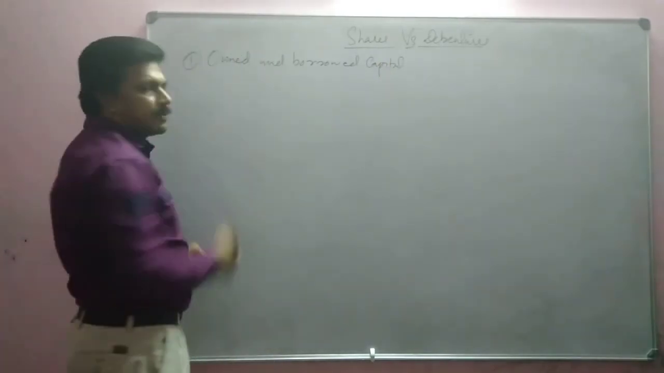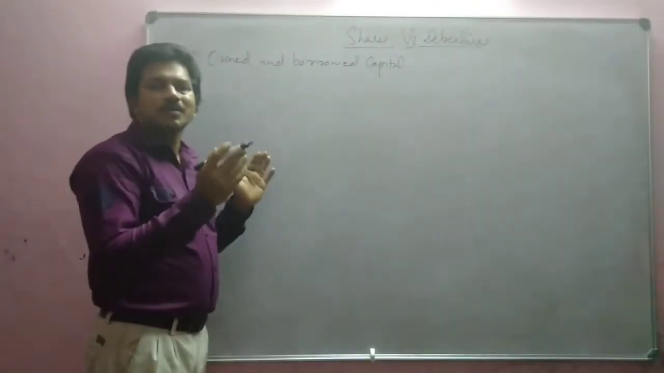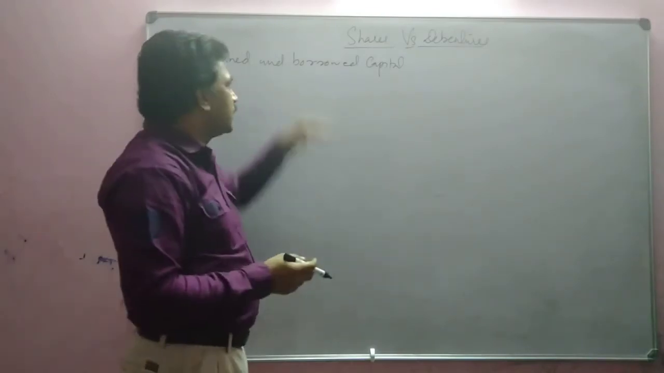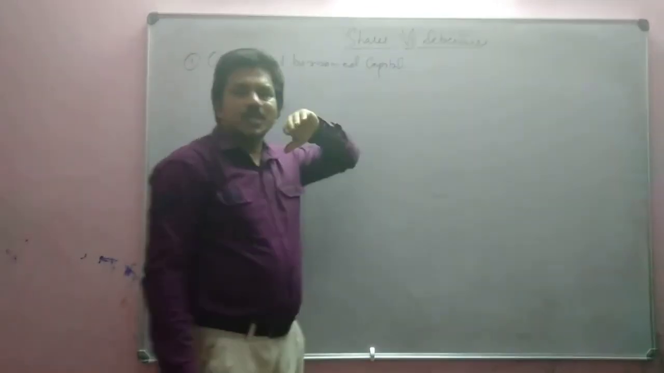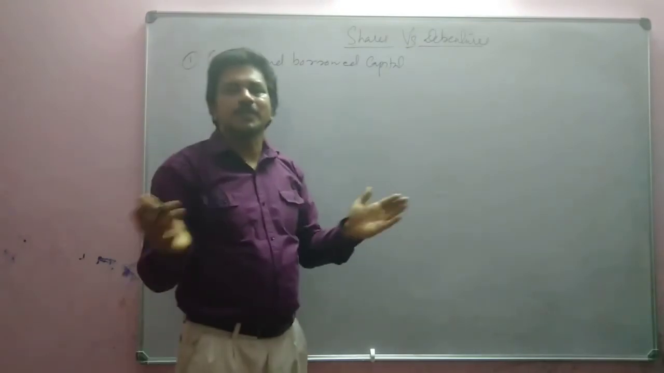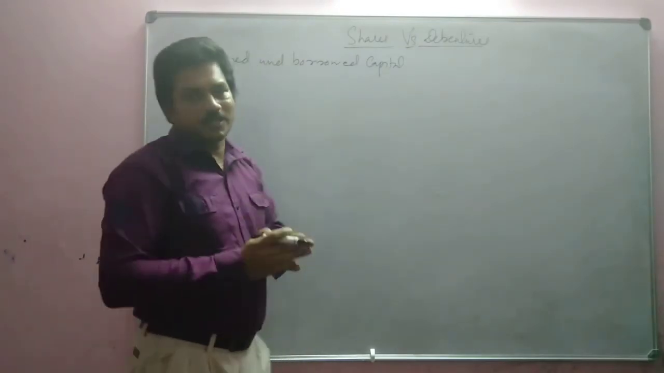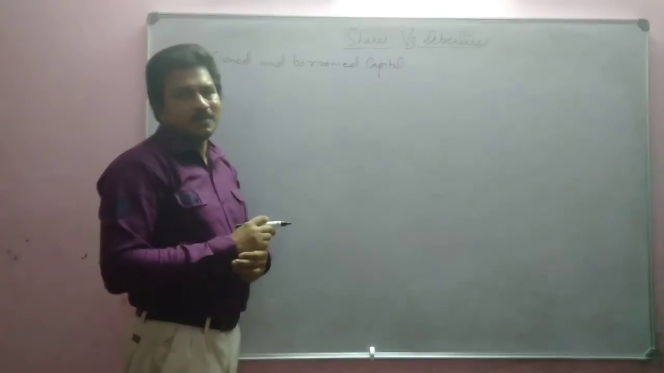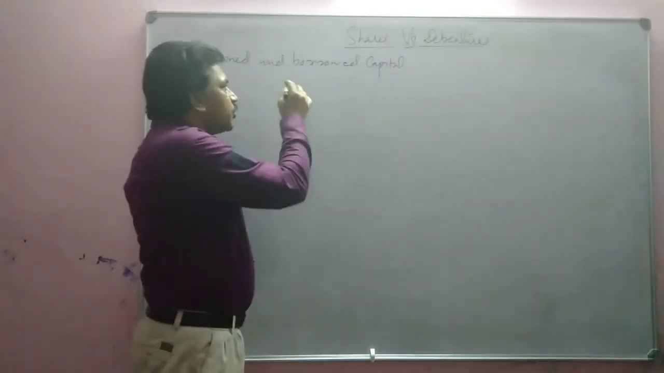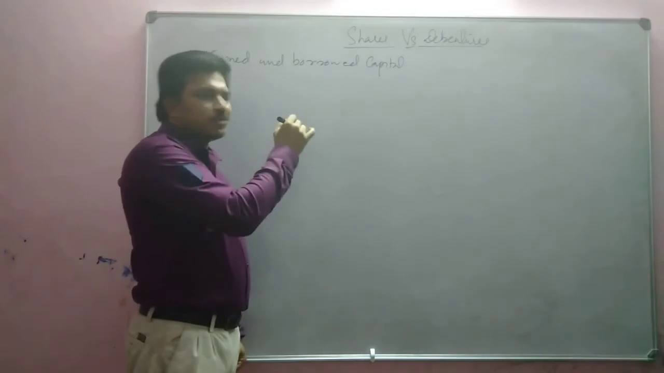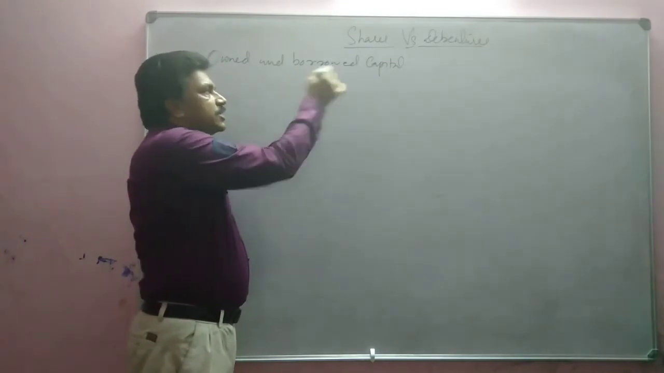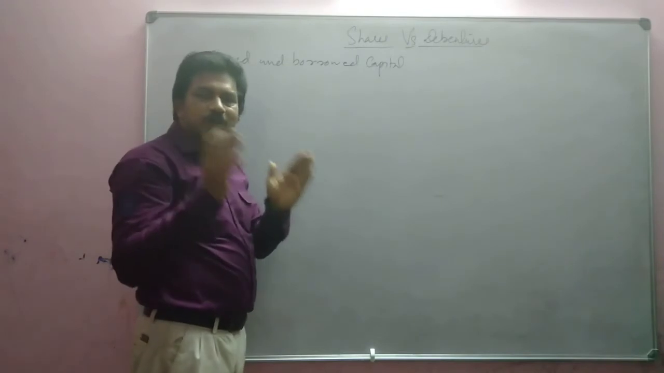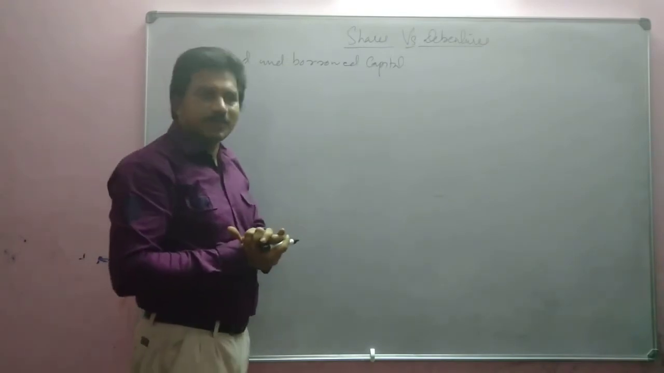What is owned capital? Shares are part of owned capital, capital invested by the owners. And debentures are borrowed capital, capital borrowed from outsiders. That means it is considered as a loan. Okay, so loan is borrowed, and like that debenture is borrowed capital. That means this is a part of capital borrowed from public.